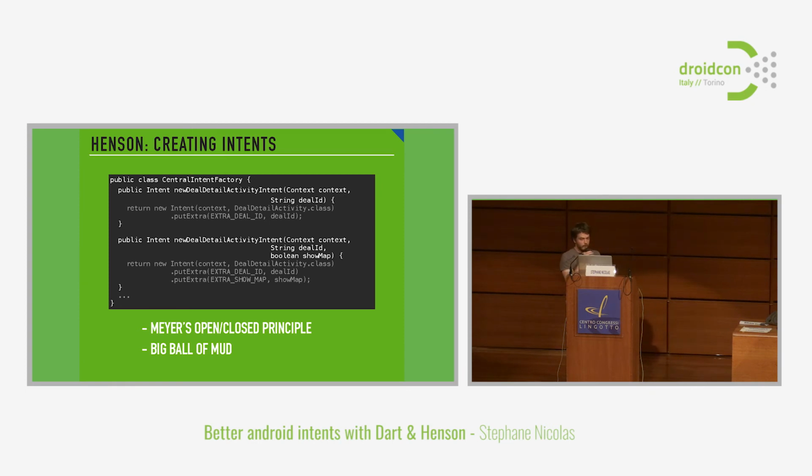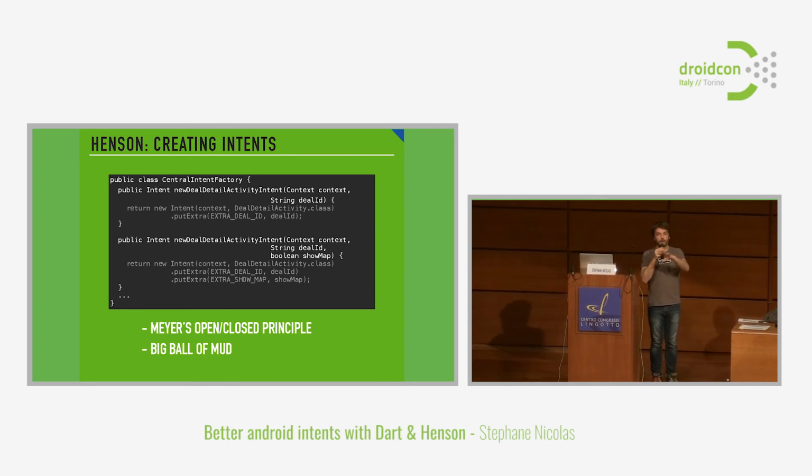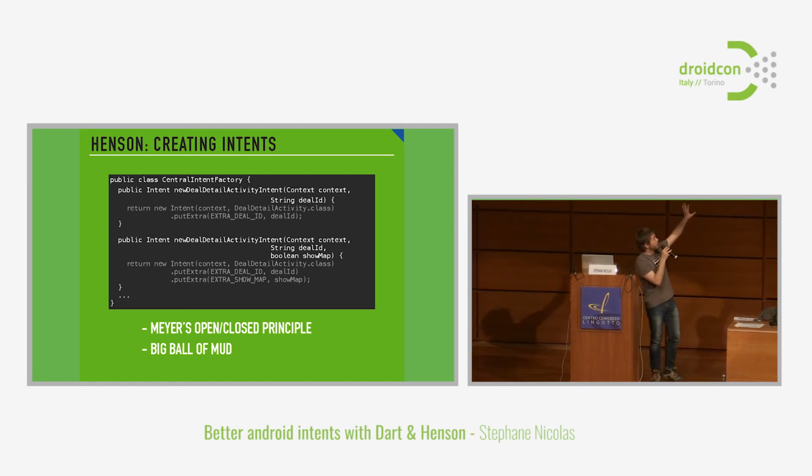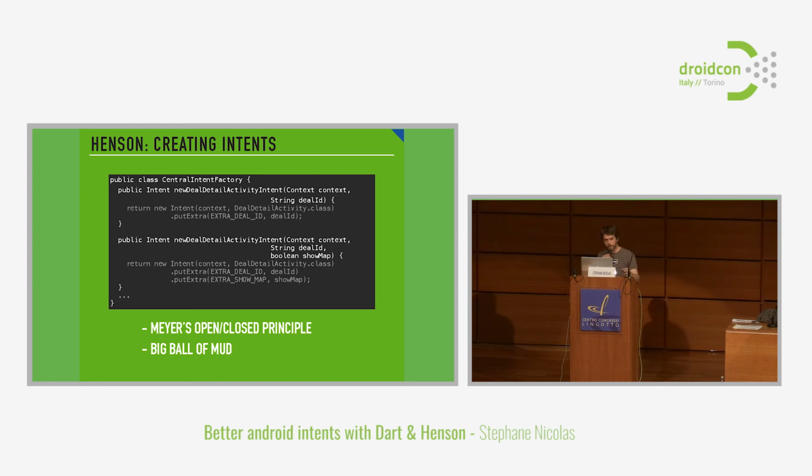Really nice. So, yeah, this code does have issues. At least there are some things that are good. If you look at the signatures of the methods, they all return intents, okay, that's fine. But also they have parameters that are strongly typed. So you know at least the type of the things that you're going to pass, like the deal ID. Also, one advantage of these methods is that they are completely masking the keys that you're going to use inside the bundle, which is nice. So you don't have to worry that much when you're going to use the methods. You just pass the parameters that you want, and you more or less guess where you want to go by the name of the method. So this is a good point.